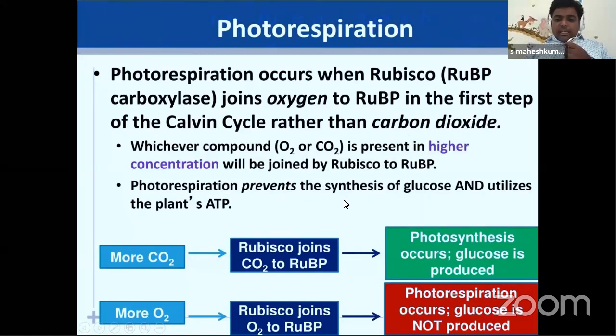Another loss is the ATP and NADPH, which are synthesized in the light reaction, that are also totally consumed for this process. These are the two losses with photorespiration. When there is more CO2, Rubisco joins CO2 to RuBP and photosynthesis occurs and glucose is produced nicely. When more oxygen is there, Rubisco joins oxygen to RuBP. Now there is no photosynthesis process. There is photorespiration. Glucose is not produced. That is the main thing you have to concentrate on here.